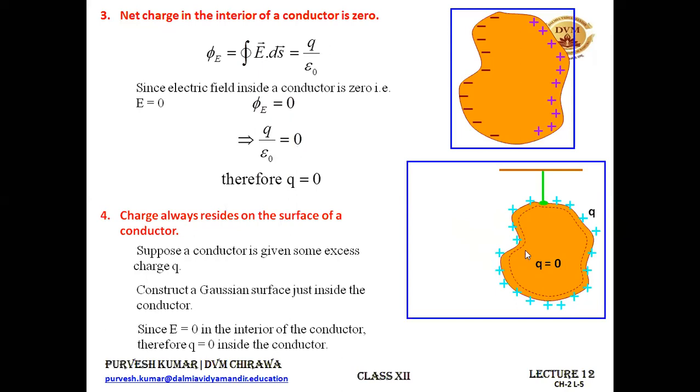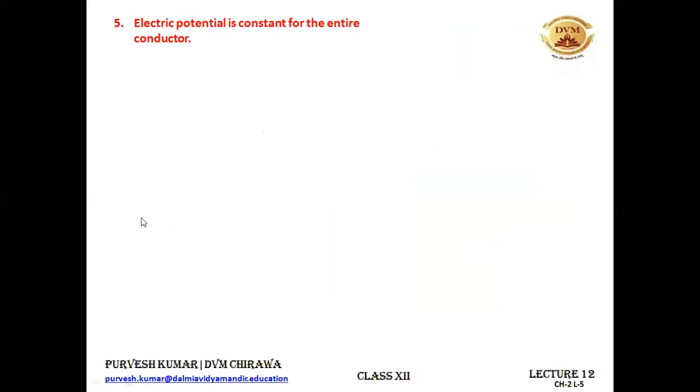It means the charge that you have given to the conductor is not residing inside, but it is lying on the surface of the conductor. All right. So these 4 points you have to keep in mind. Again, electric potential is constant for the entire conductor. So if there is a charged conductor, the value of the electric potential will always be constant.